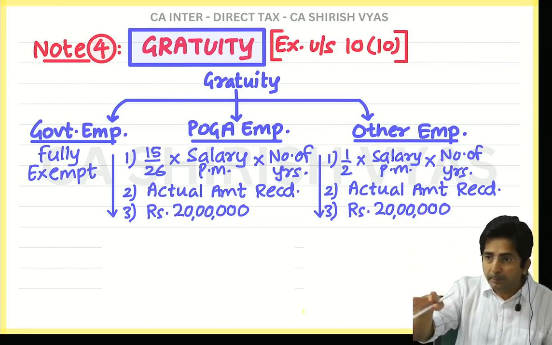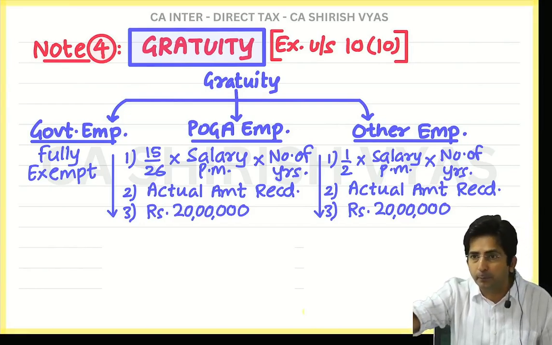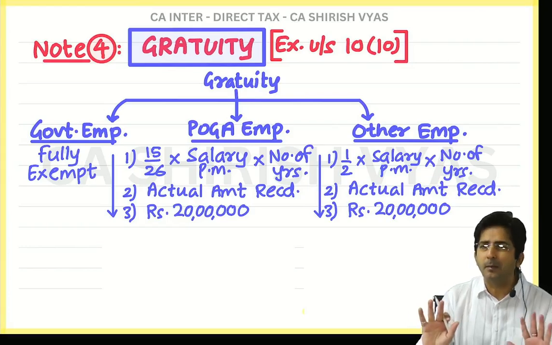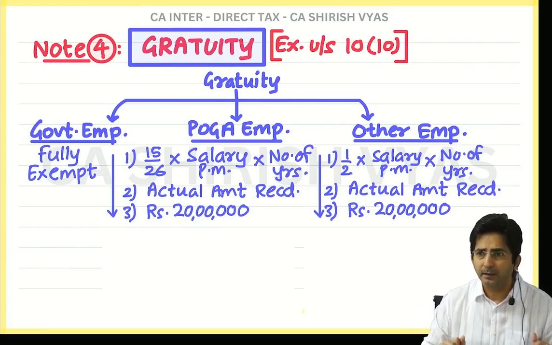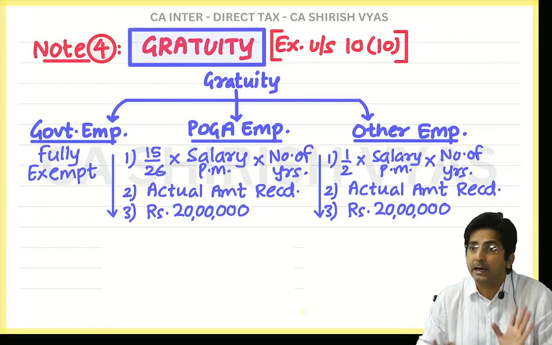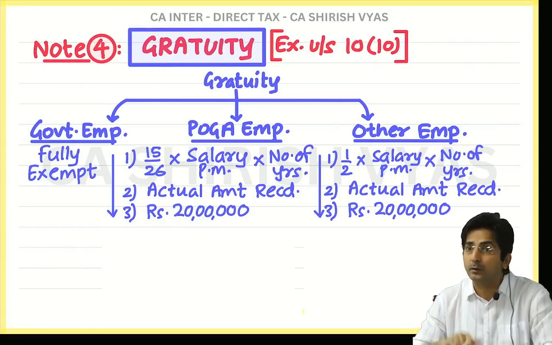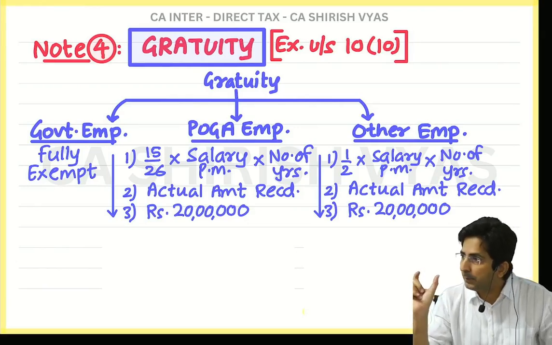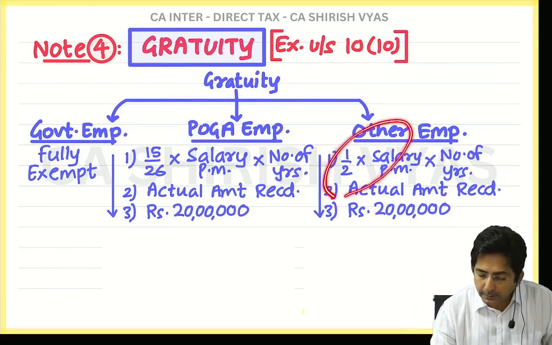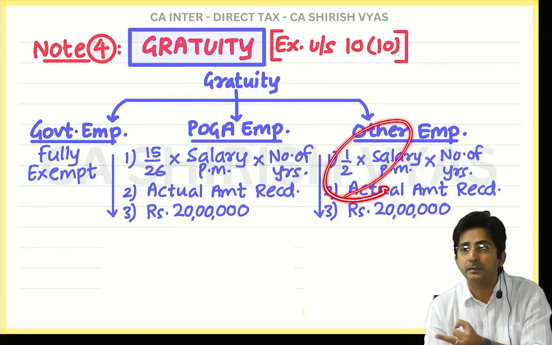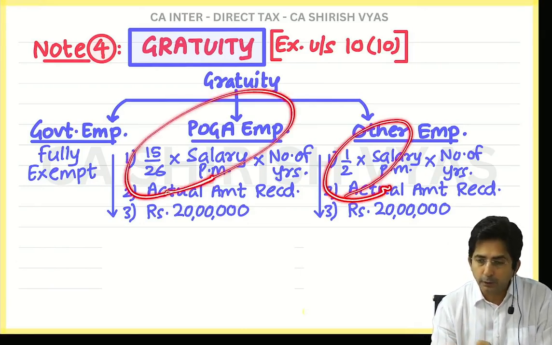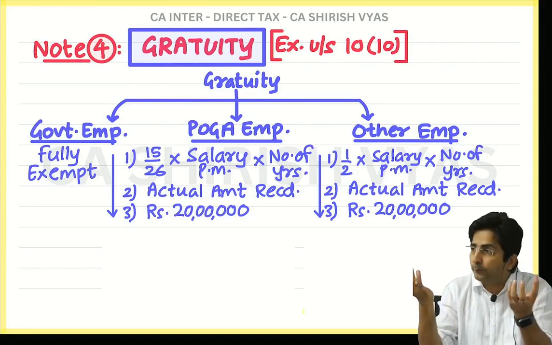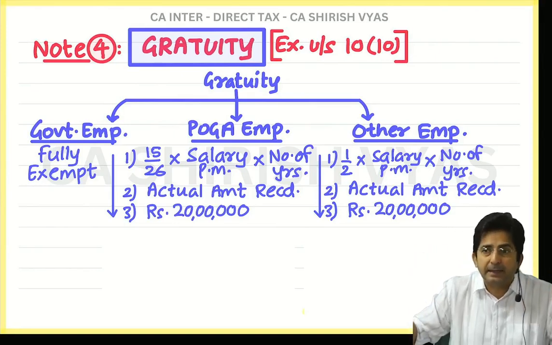There is no Payment of Gratuity law to protect the employee. But in case he receives it, he should receive a reasonable amount of half salary. And here half means literally half: 15 upon not 26, but 15 upon 30. And do you know why the difference is coming? Because here the thinking of income tax law prevails, and there the thinking of the Payment of Gratuity Act prevails. And when there are two different laws, they have different mentality.